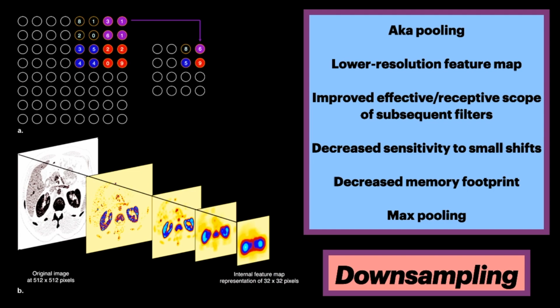An additional component of convolutional neural networks is the downsampling or pooling operation. This operation groups feature map activations into a lower resolution feature map. Downsampling increases the effective scope or receptive field of subsequent filters. Moreover, combined with convolutions, this operation also reduces the model's sensitivity to small shifts of the objects, since deeper layers rely increasingly on spatially low resolution but contextually rich information. An added benefit of downsampling is the reduction of a model's memory footprint.